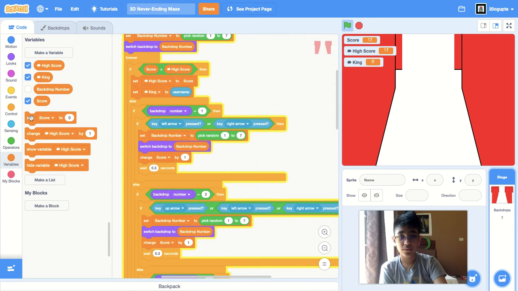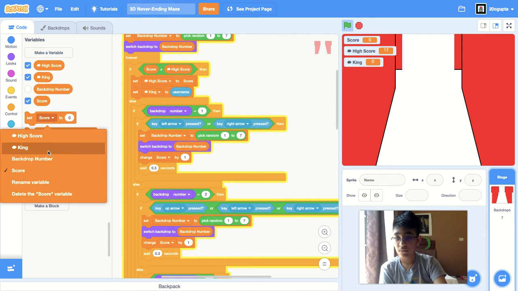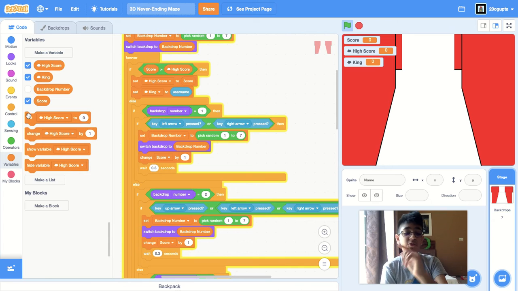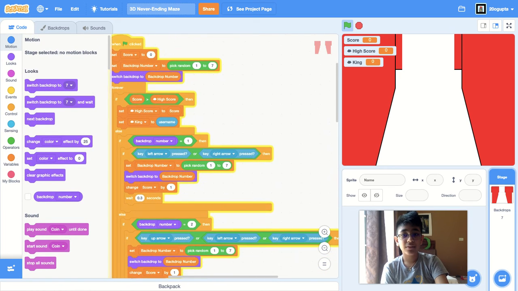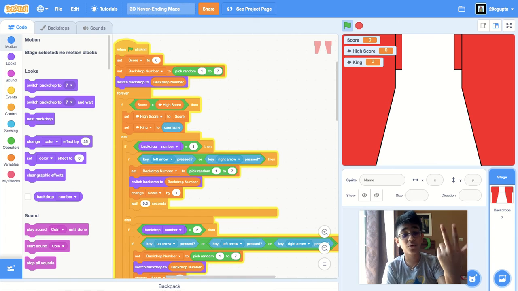You have to do the score first, then the high score, because if we do the high score first, it'll automatically go back to the score, because the score is still higher than the high score. 17 is higher than 0. Now we can go back here, and that is all I'm going to do for the score, high score, and king, but you can keep changing it to do whatever you want.